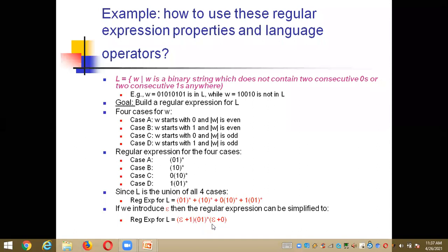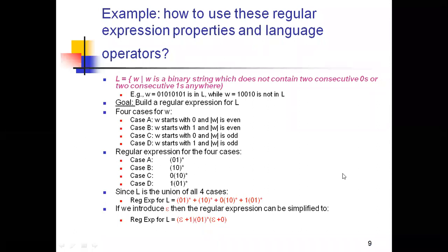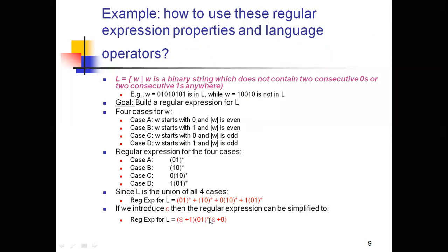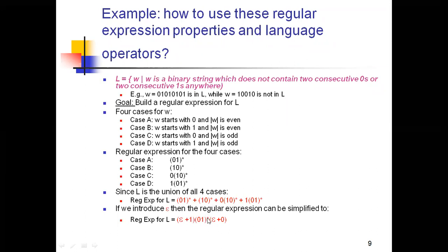Epsilon plus 0 means you start with a 1, my string starts with 1 and ends with 0, and in between I can take an even number of zeros, right? After completing the whole expression, it is 1 into 0 plus 1 whole star.